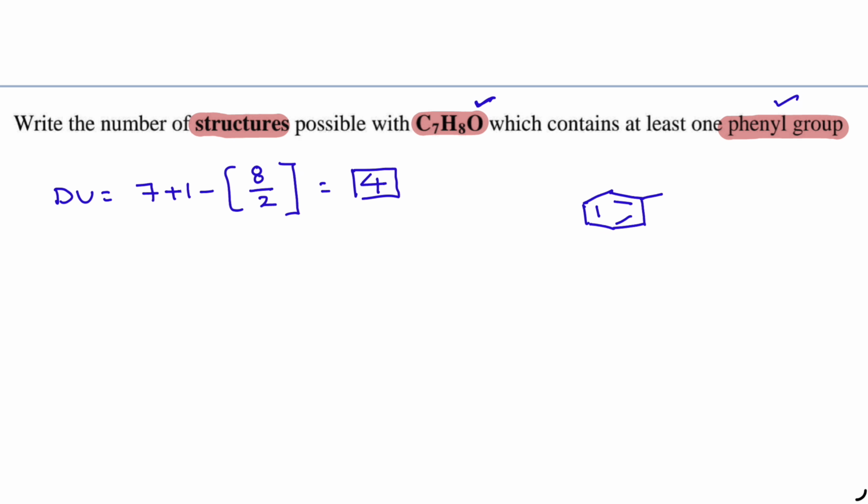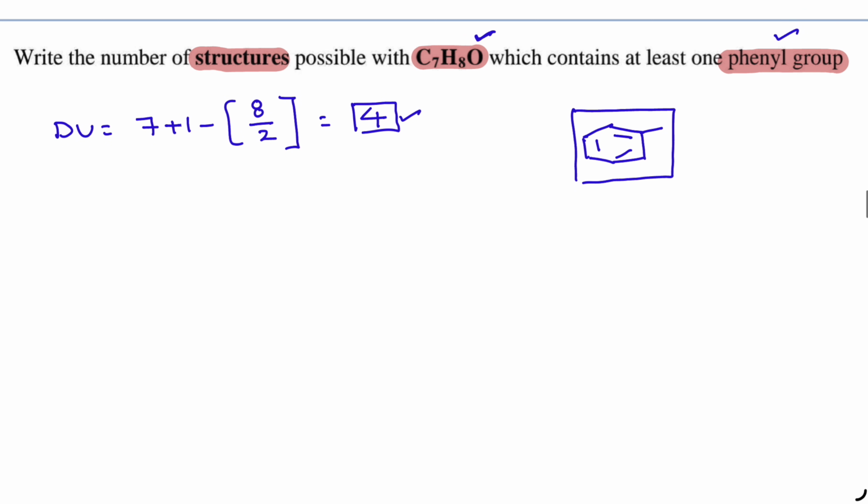Whenever you have one oxygen, the possible structures are aldehydes, ketones, alcohols, ethers. But the aldehyde functional group itself has one degree of unsaturation. The molecule has a degree of unsaturation 4. Already in the form of a phenyl group, you are covering the degree of unsaturation 4. So it can't be an aldehyde, because if you write an aldehyde on the benzene ring, the total degree of unsaturation becomes 5, but the given degree of unsaturation is 4. So it must be alcohol or ether. So first let us write alcohol structures.